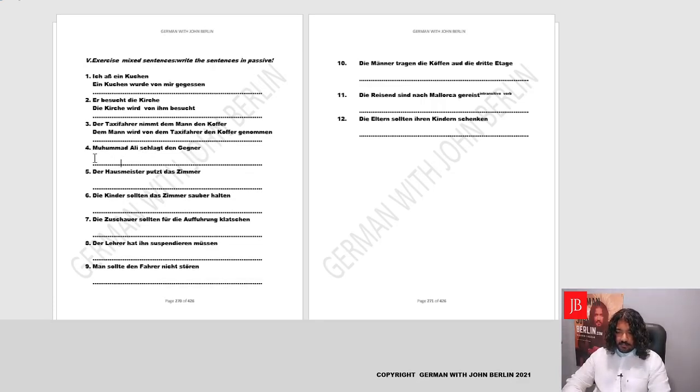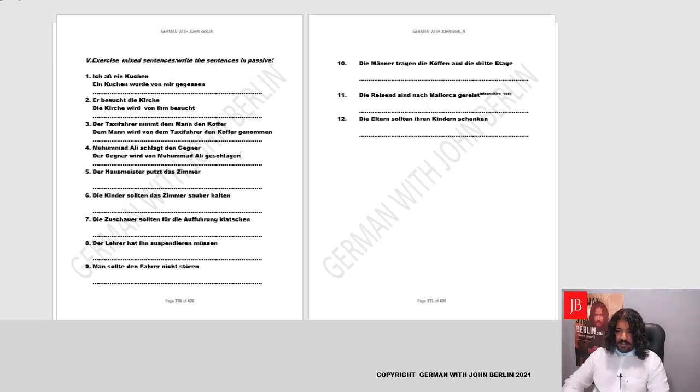Muhammad Ali schlägt den Gegner. Muhammad Ali beats the opponent. The opponent is being beaten by Muhammad Ali. So we'll identify the object. Yes, maintain the structure. Change the object to subject. Den Gegner will become nominative. It's der, die, das, die, and masculine. Gegner is masculine. So der Gegner. And schlagen is written in present, so we'll use werden. Werden would be in third person: wird. Der Gegner wird von Muhammad Ali. Yes. And the verb is schlagen, in perfect, geschlagen.